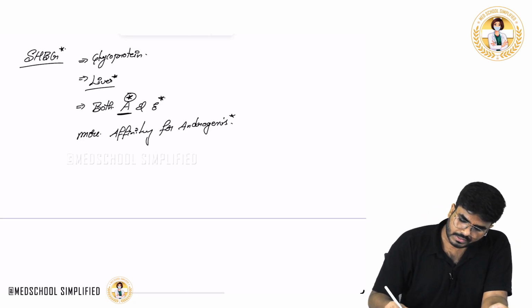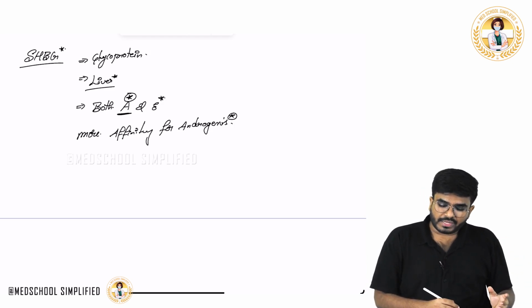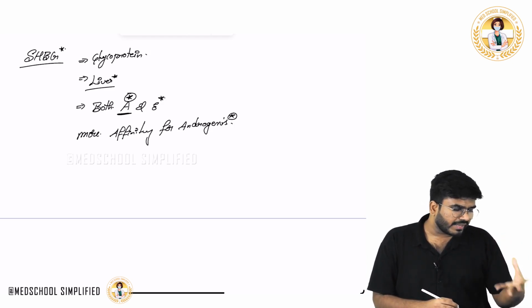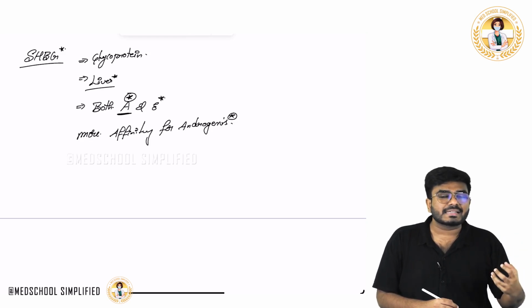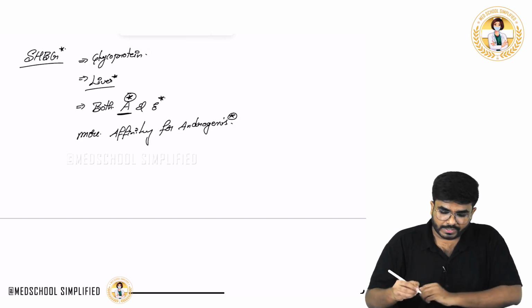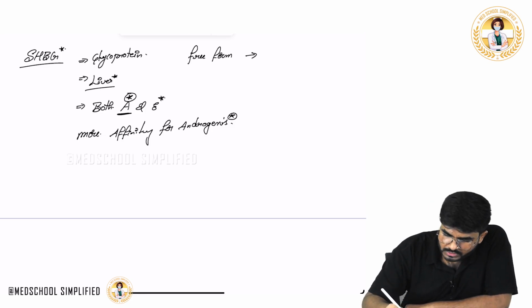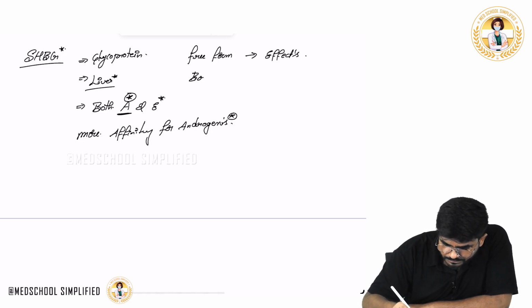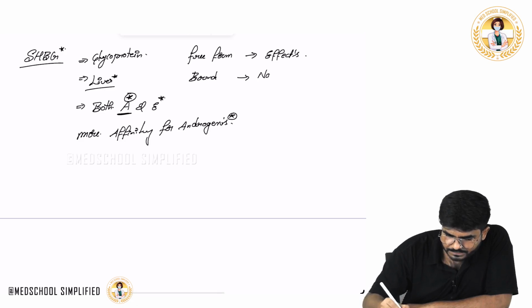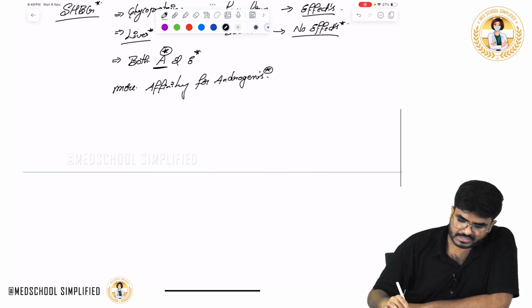Why I am stressing this is because there is clinical relevance. Normally, when a hormone is free, not bound with any plasma proteins, it is going to exert its effects. Free hormones exert their effects. But a hormone which is bound with plasma proteins does not show any effects. Bound hormones, no effects.